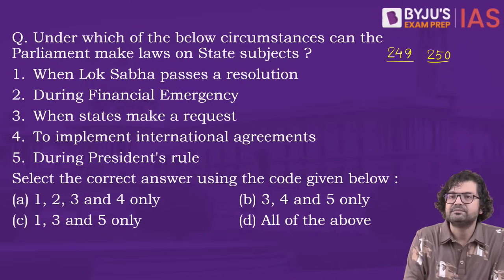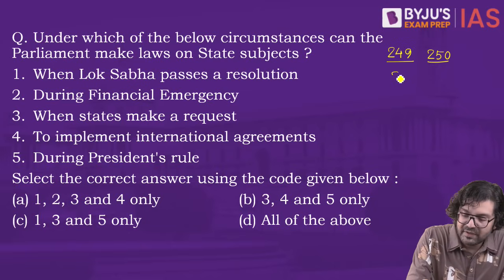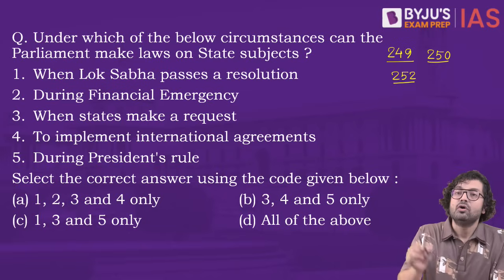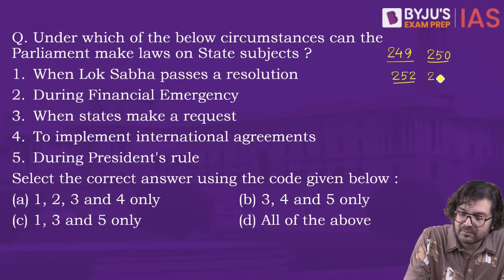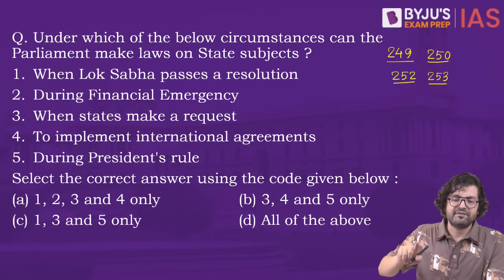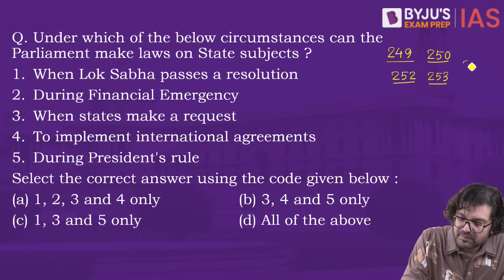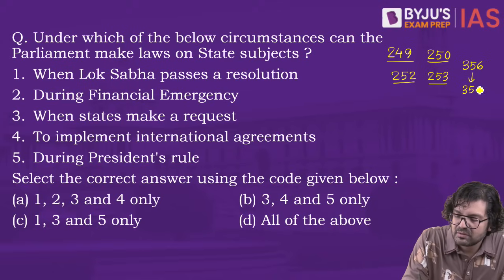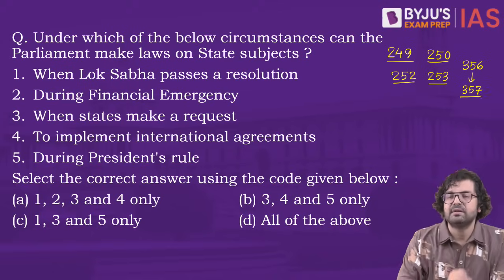Or when two or more states request. Or to fulfill some international treaty obligation, etc. Or in a particular state, if there is President's rule in that state, Article 356 and the provision under 357.